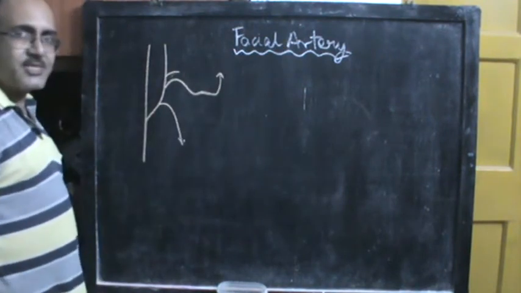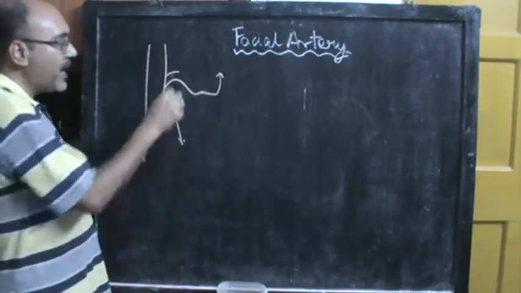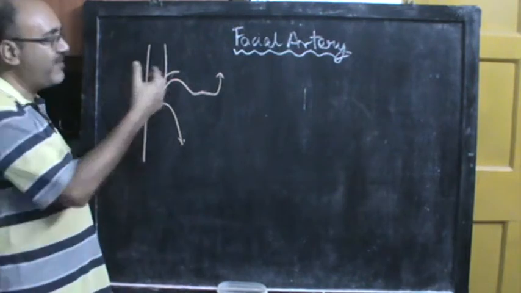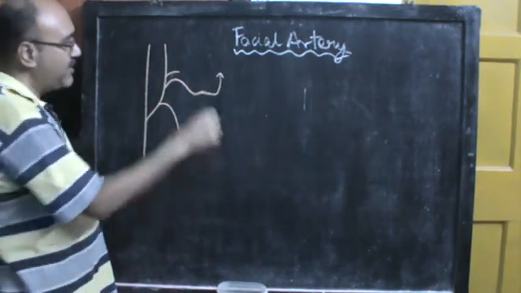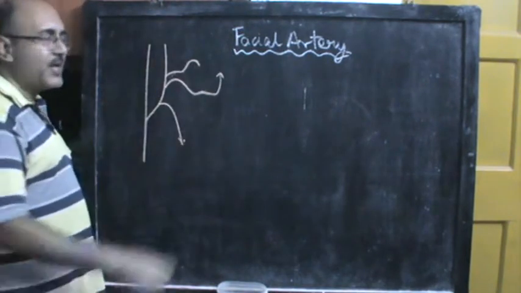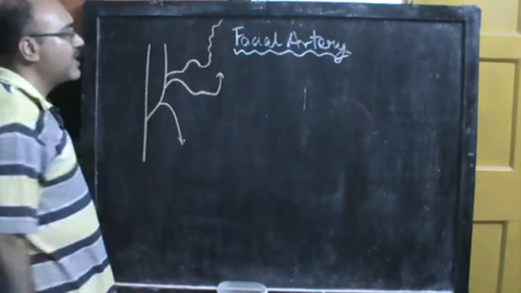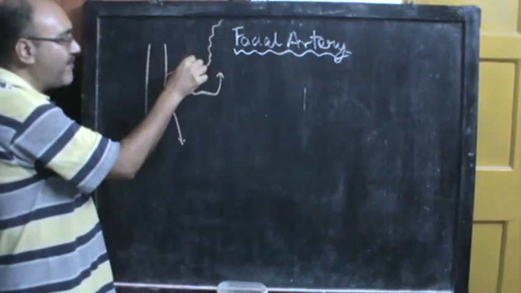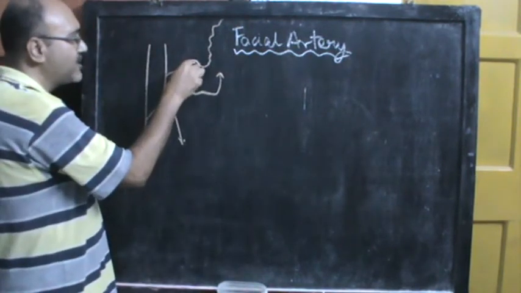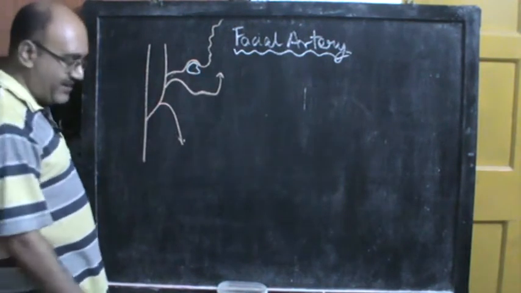So the facial artery sometimes arises in common with the lingual artery as a linguofacial trunk. For the facial artery, you have a part in the neck and a part in the face. Suppose this much of the facial artery is in the neck, and this is the facial artery in the face. You can make out that for the facial artery in the neck, you have a small loop, and this loop is actually formed around the submandibular salivary gland.